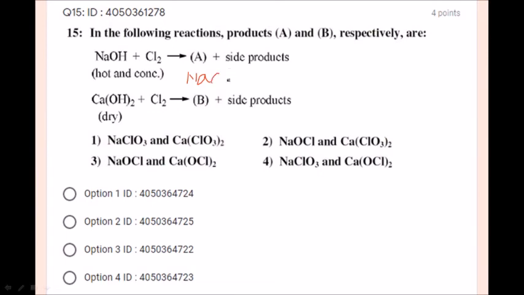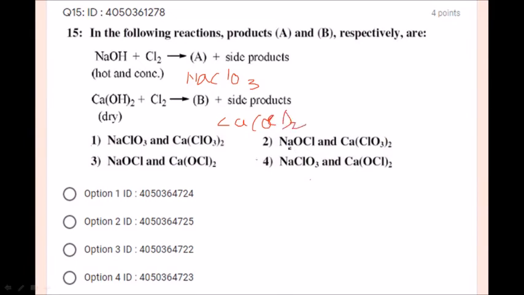NaClO3. So the option number NaClO3, yes, option 1 and 4 is showing NaClO3. What about calcium hydroxide with chlorine? Yes, it gives calcium hypochlorite, Ca(OCl)2, taken twice. So the option number 4 is correct option, students.